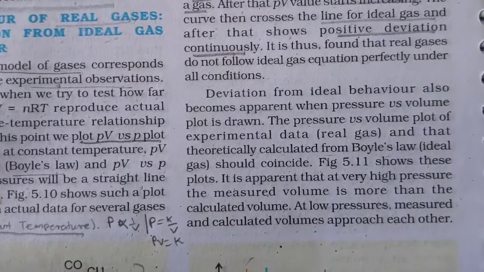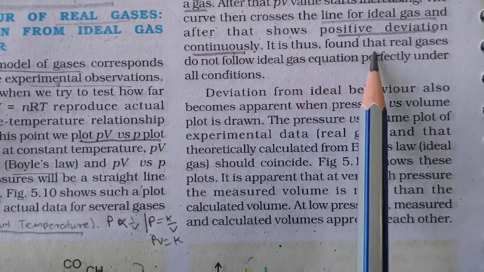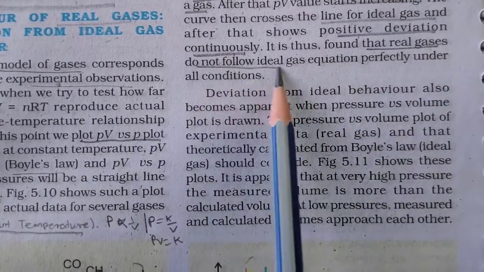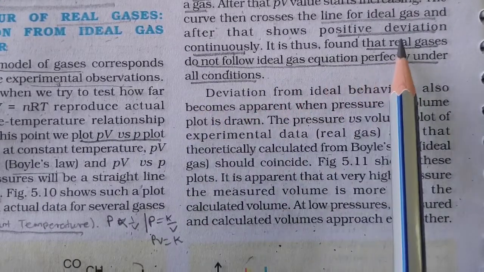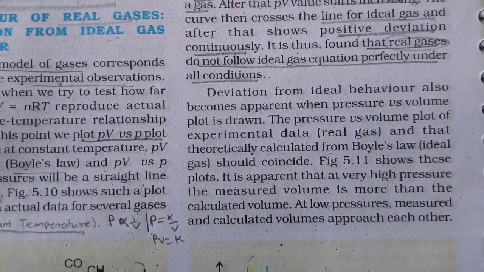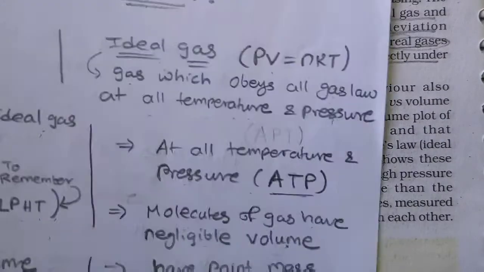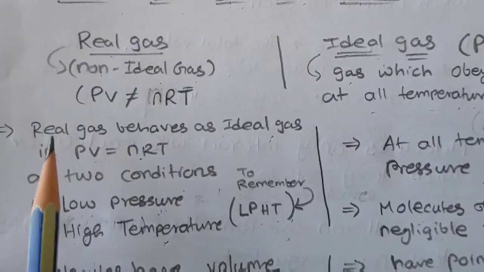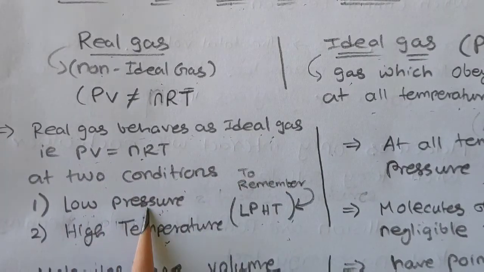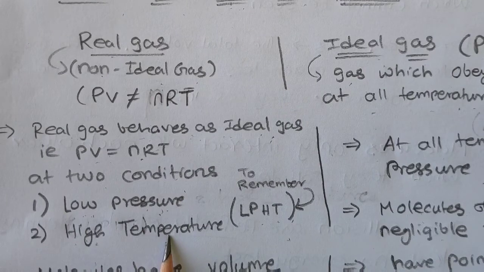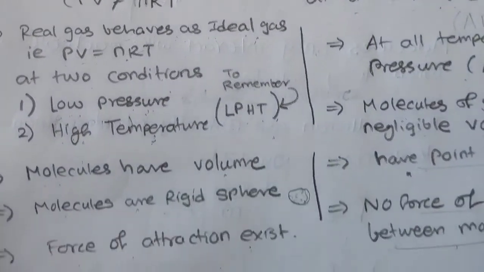Now the next part. It is thus found that real gases do not follow the ideal gas equation perfectly under all conditions. But we have seen in this part, if you remember, when does a real gas behave like an ideal gas? At two conditions, low pressure and high temperature. Now we will go through another graph.